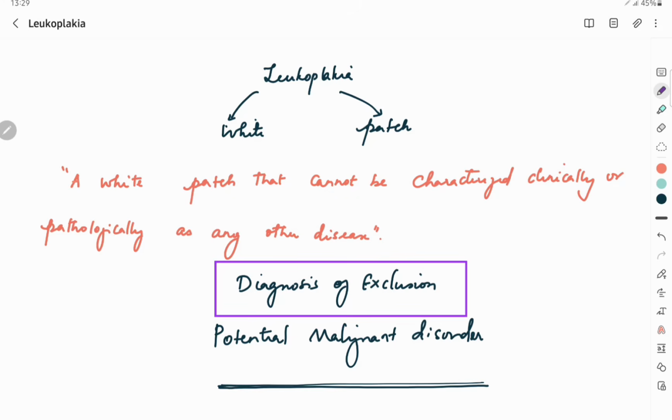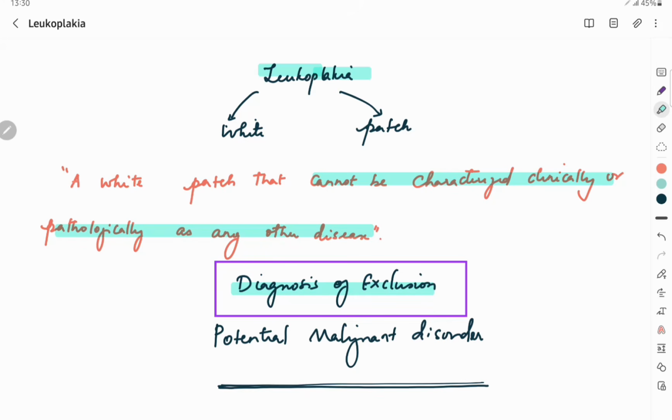What is leukoplakia? Leukoplakia is a white patch. Leuko means white and plakia means patch. It was defined by WHO as a white patch that cannot be characterized clinically or pathologically as any other disease. So it's a diagnosis of exclusion. Any definable clinical presentation or any etiological factor present other than tobacco should not be diagnosed as leukoplakia, because it should be diagnosed only after excluding all the other definable lesions.